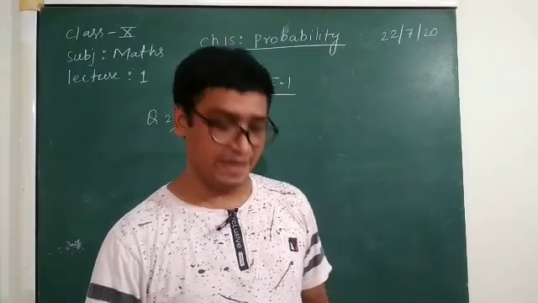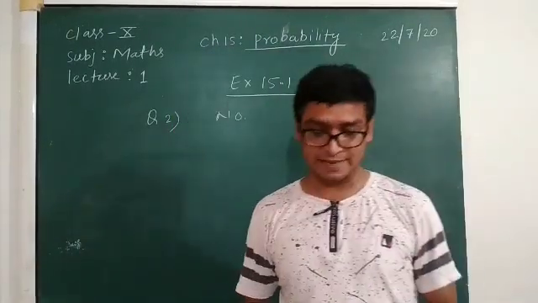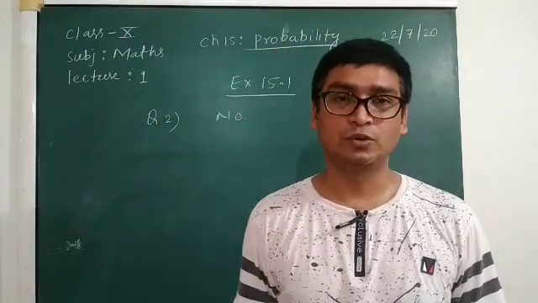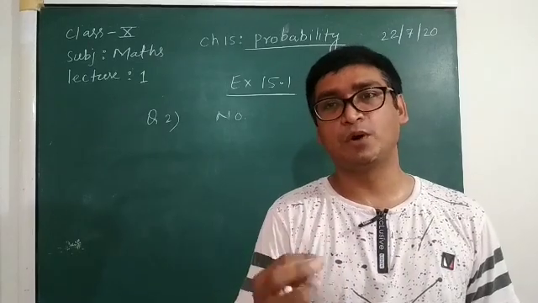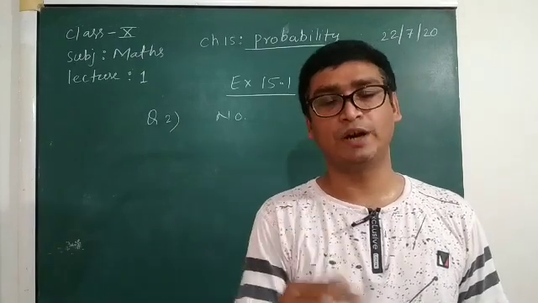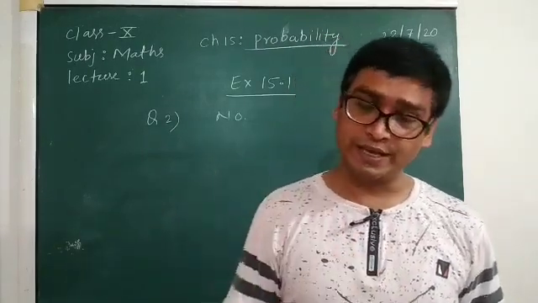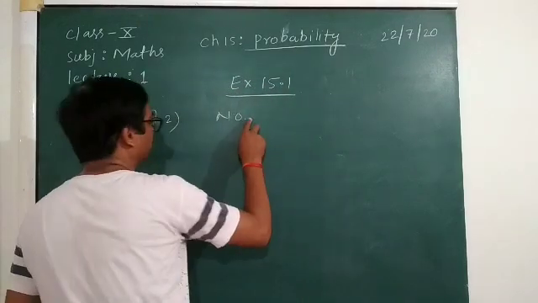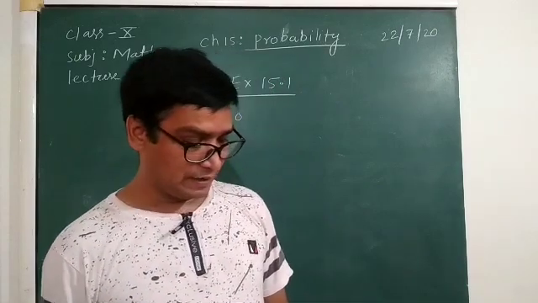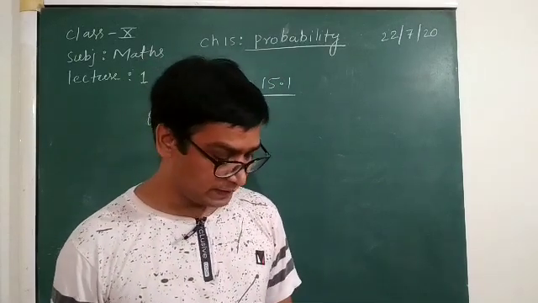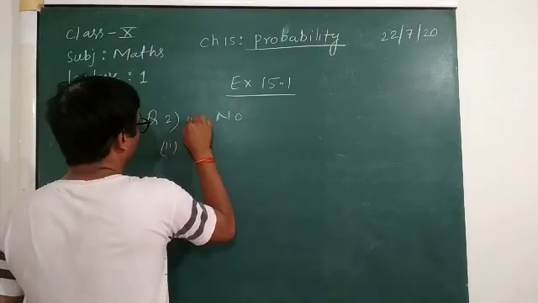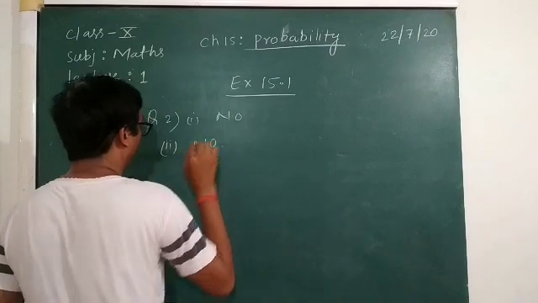Here also maybe the player shoots and puts the ball in the basket 4 times, but does not put it in 1 or 2 times. So here also the chance of equally likely outcomes is not there. So for option 2 you will write no.